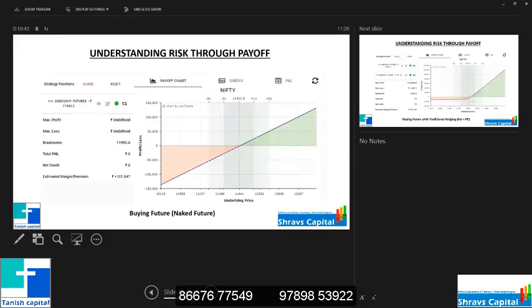So sometimes you need to calculate this. But nowadays there is no need to worry. There are many softwares, even free ones, and there are premium softwares also, where you can enter your entry prices and check all the payoffs. So no need to worry if you don't understand payoff, as long as you can read this diagram. If the market goes here, my loss will be this much.